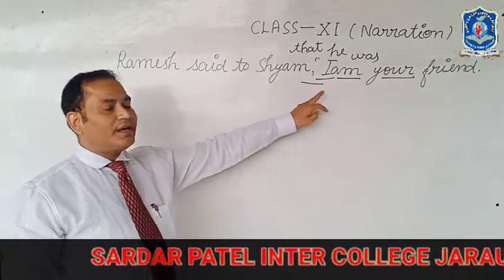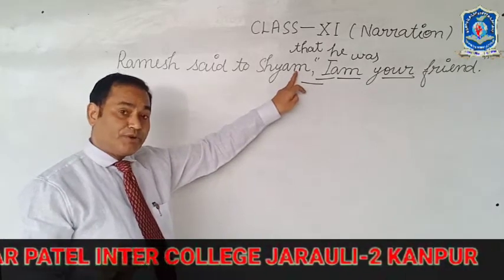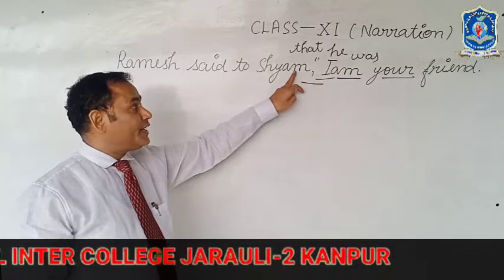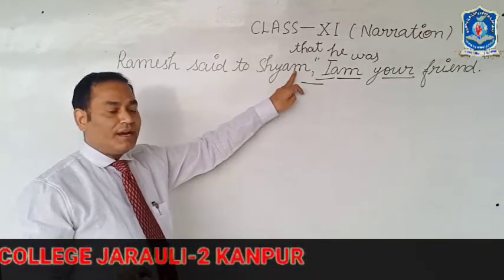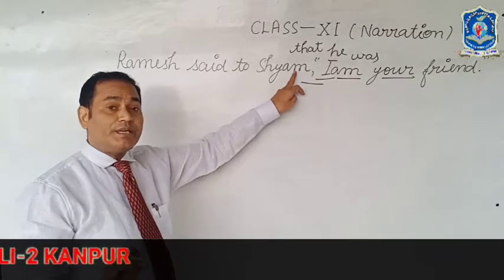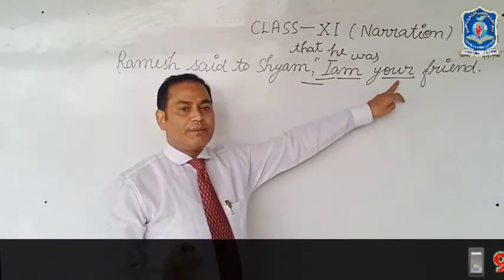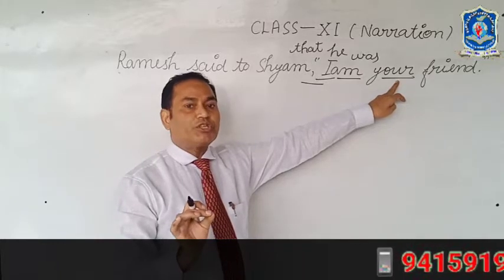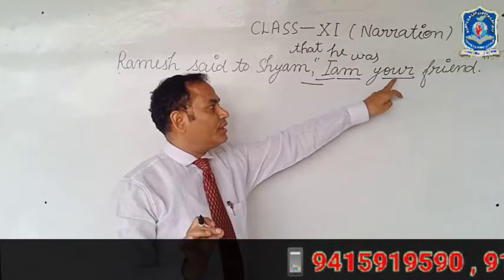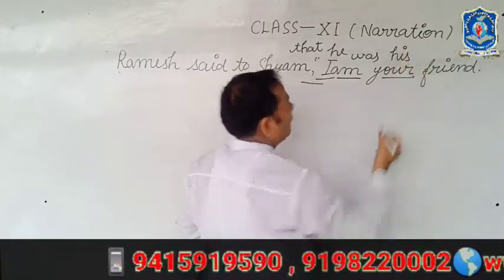I have told you that a second person pronoun can be changed according to the object of the reporting verb. The object given is Shyam. Shyam is male gender and its pronoun he, his or him will be used. So we have to see which case of the pronoun has been used. Your is the possessive form of the pronoun. That's why his will be used in the place of your.